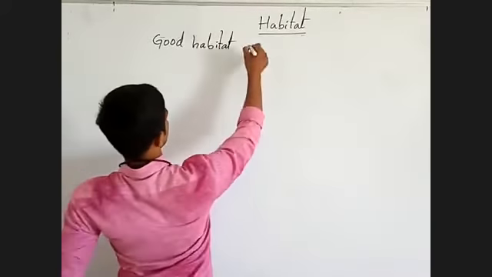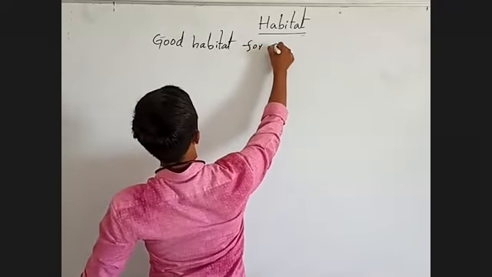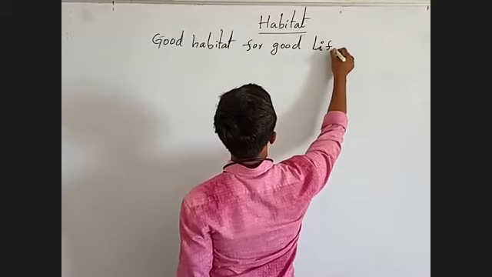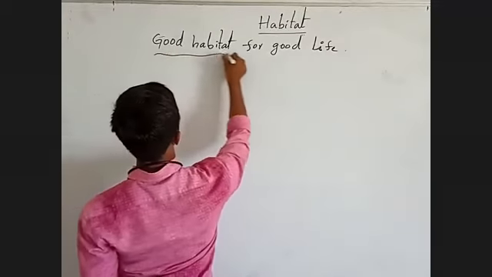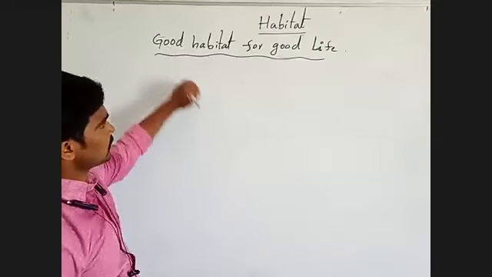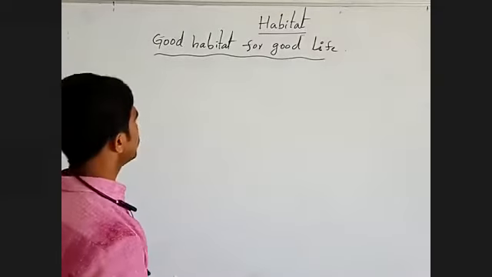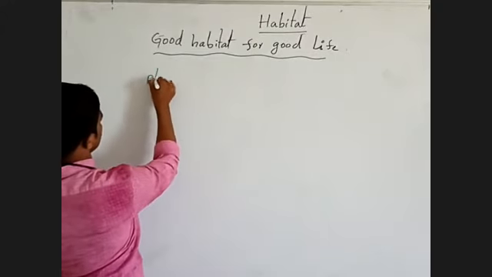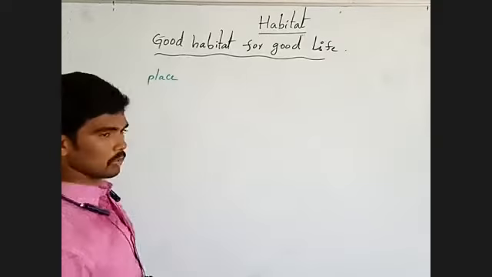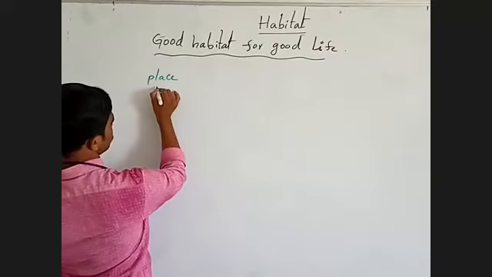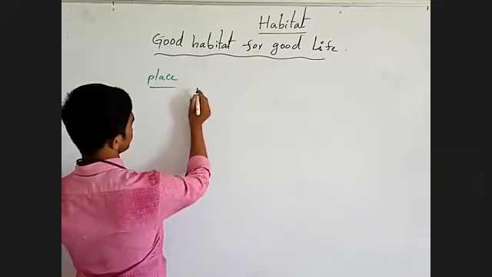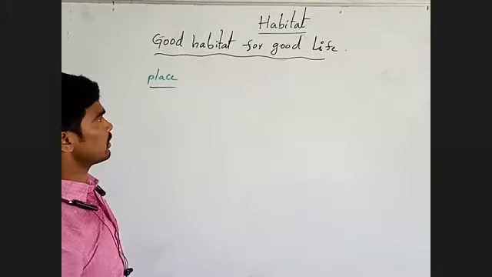Good habitat for good life. Habitat means, as we already discussed, the place where living organisms live. Another definition for habitat is the place that provides all the needs of the living organism.